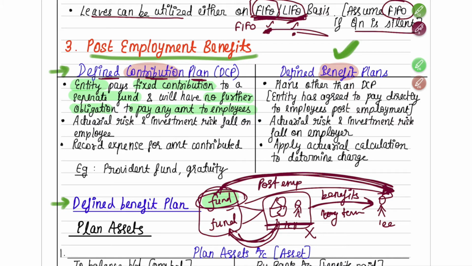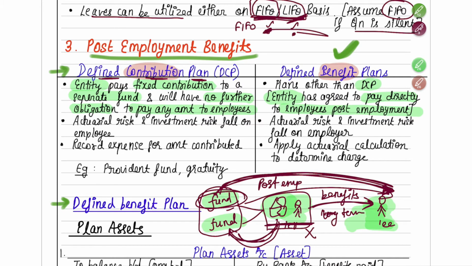Whereas about a benefit plan, any plan other than a contribution plan will become a benefit plan, to be very precise. Here, irrespective of whatever happens, in the end it is the entity's responsibility to pay directly to the employees post employment. The entity itself has to directly pay to the employee. So that is a major difference between a contribution plan and a benefit plan.